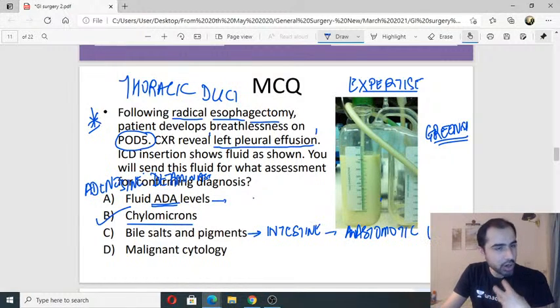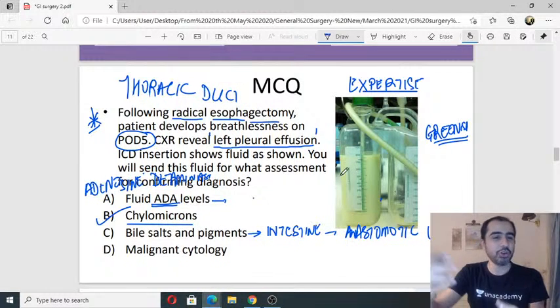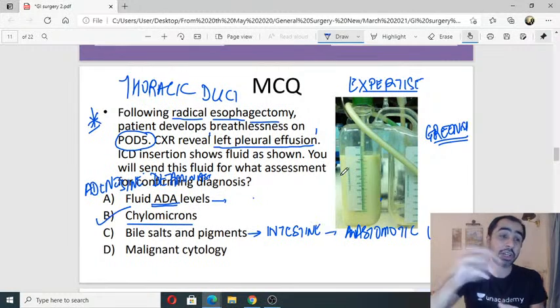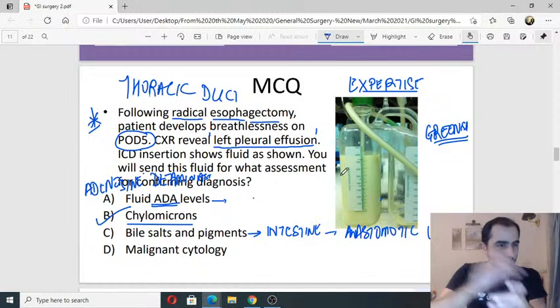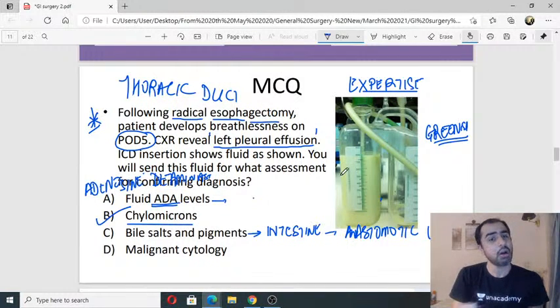Understand, whenever I do an esophagectomy, I am going to do an esophagogastric anastomosis or an esophagojejunal anastomosis. I will join something, right? So when I do the joining, when I do the anastomosis, what if the anastomosis leaks? If the anastomosis leaks, he will have bilious pleural effusion. Bile salts, bile pigments will confirm.